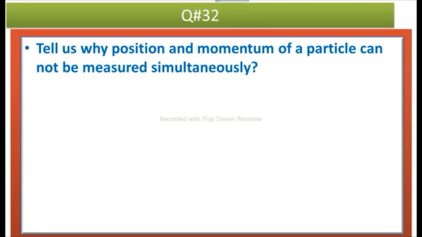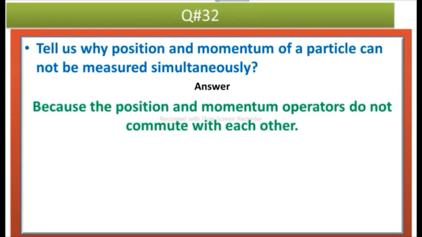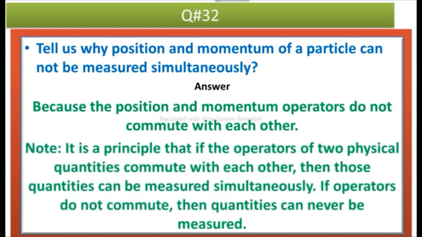The next question is, tell us why position and momentum of a particle cannot be measured simultaneously. Answer is, because the position and momentum operators do not commute with each other. Note, it is a principle that if the operators of two physical quantities commute with each other, then those quantities can be measured simultaneously. And similarly, if operators do not commute with each other, then those quantities can never be measured simultaneously.